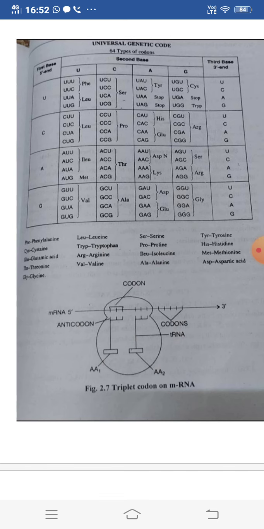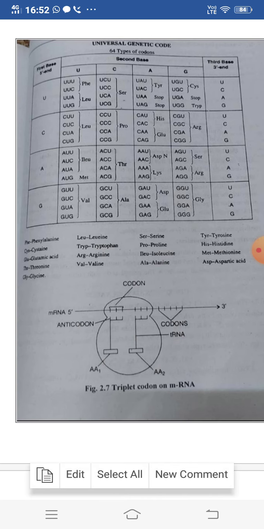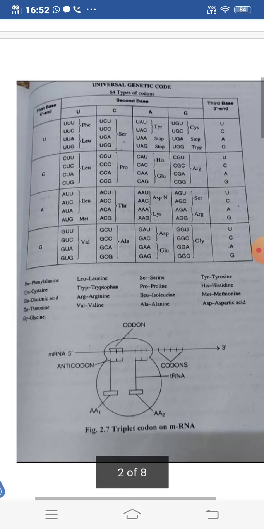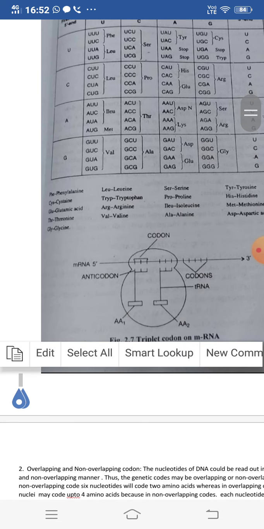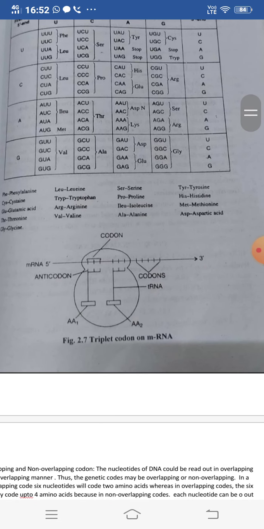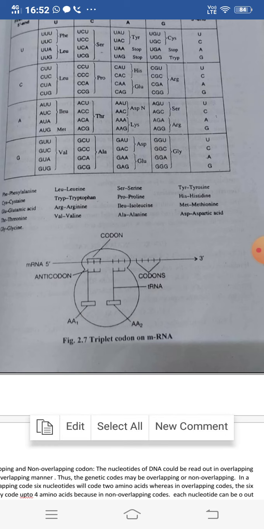So here in this figure you can see the triplet codon on messenger RNA. The messenger RNA starts from 5' and ends with 3', and the codons are formed. Codons are what? They are the 3 nitrogenous bases which are placed together in a linear arrangement on the messenger RNA molecule. This linear arrangement of the base sequence on the messenger RNA will code with the nitrogenous base code of the DNA molecule.